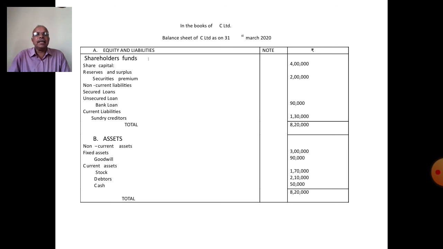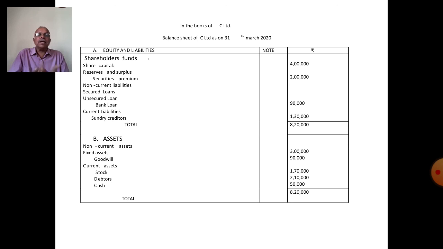Then current liabilities 1,30,000. That means creditors. Creditors A 40,000, B 90,000. Total 1,30,000.